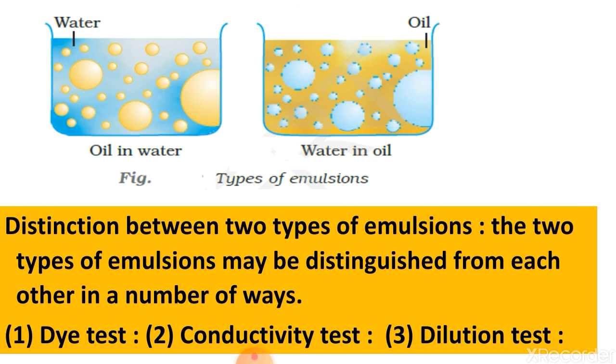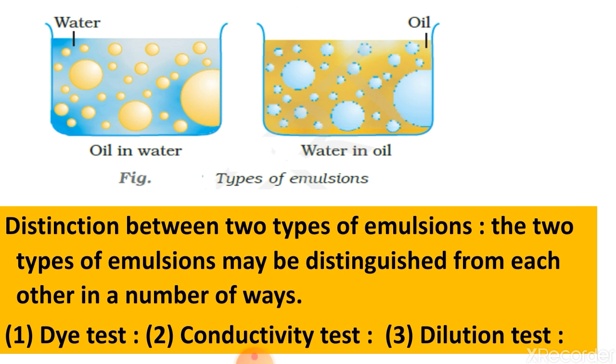That means oil is the dispersion medium, so that's why it acquires the color readily. And if the emulsion remains colorless, it is an oil in water type emulsion. So by the dye test you can differentiate between oil in water type and water in oil type emulsion.